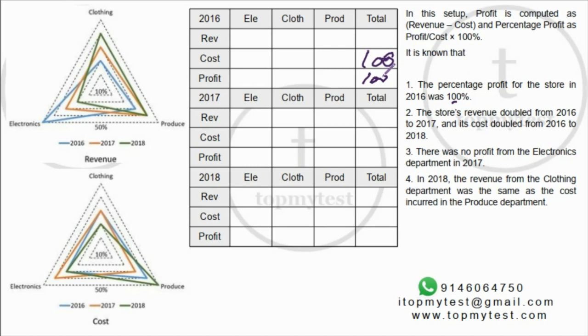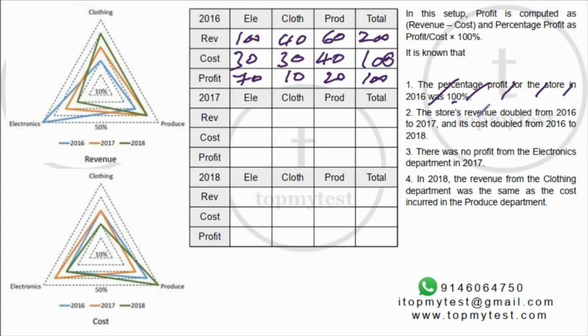So 100, this will be 200. Right, I can split all these values. Cost is 30%. Then again 30% for clothing and 40% for produce. That is done. Let's look at revenues. 50% is 100. Then you have 20%, so 40. Then you have 60. So you have 10, 20, 70 adding up to 100. So this is done.